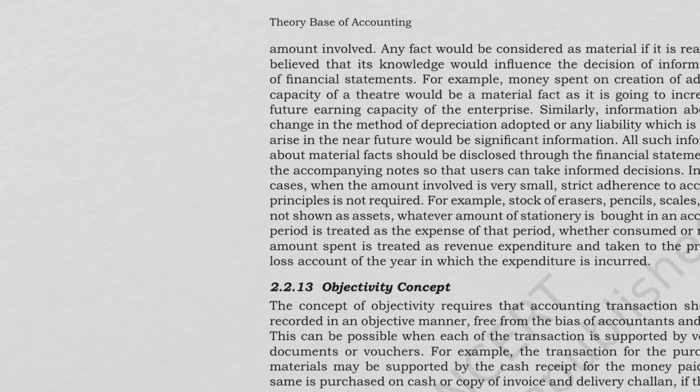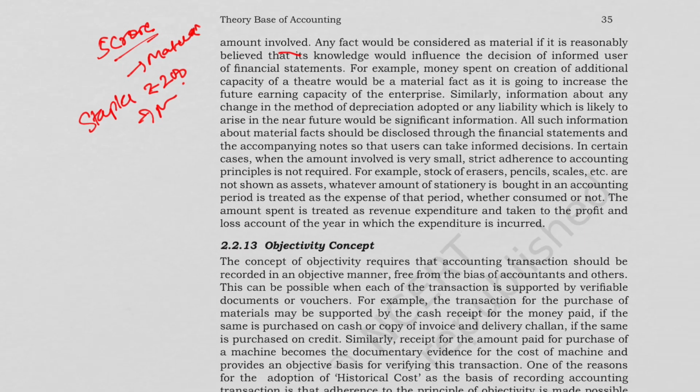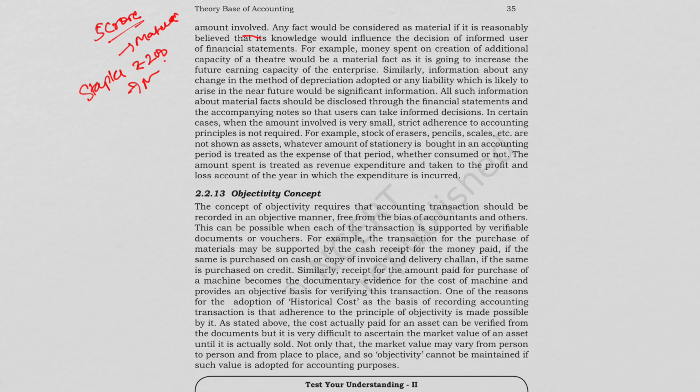For example, if the company is buying a new factory worth rupees 5 crore, then yes, it is material. But if it is buying a stapler worth rupees 200, it is not that material. So materiality depends on the nature as well as the amount. Any fact would be considered material if it is reasonably believed that its knowledge would influence the decision of the informed user of the financial statements. Similarly, information about any change in the method of depreciation adopted, or a liability which is likely to arise in future, would be significant information.